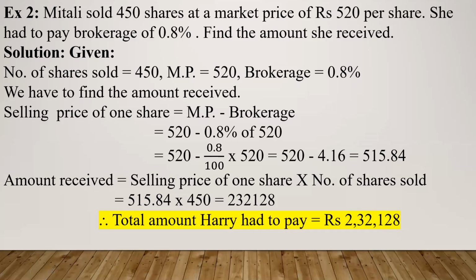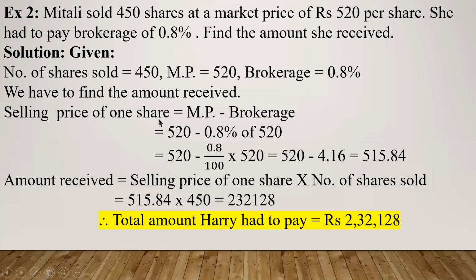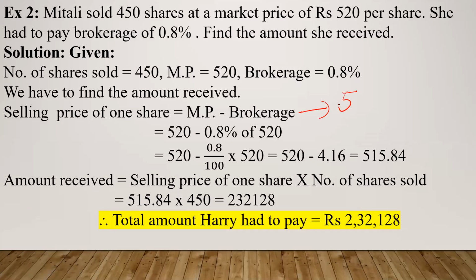So first of all, we should know what is the amount she will receive after selling one share. So we must find out the selling price of one share. Like how we did in the previous problem, we calculated the purchase price of one share. Here we will calculate the selling price of one share. So what is the selling price of one share? It is market price minus brokerage. When you sell the shares, brokerage has to be subtracted from the market price. So market price minus brokerage. What is the market price? It is 520. Minus, what is the brokerage?